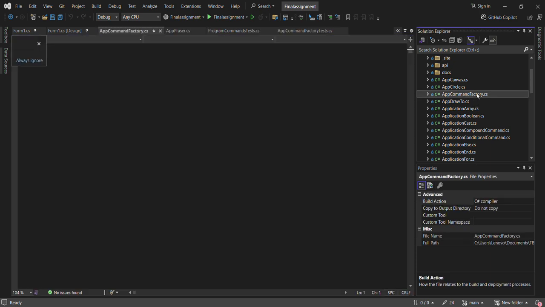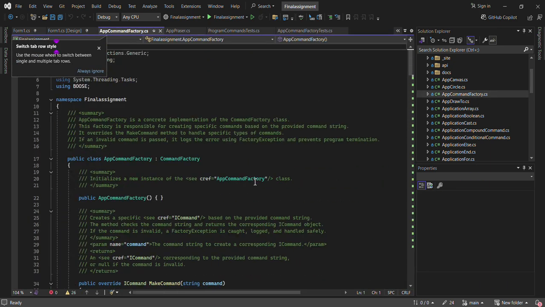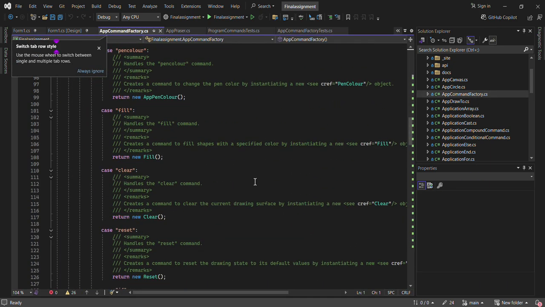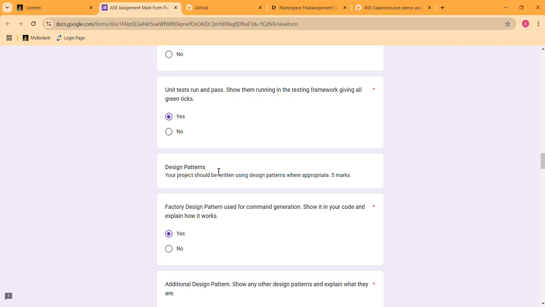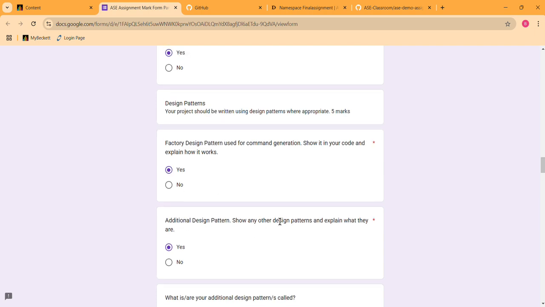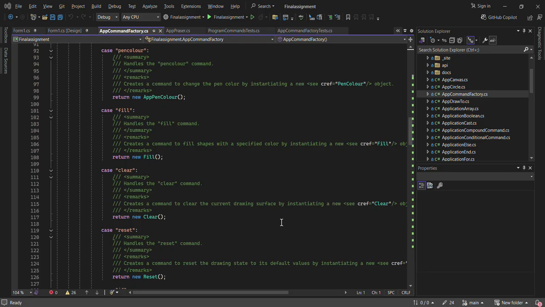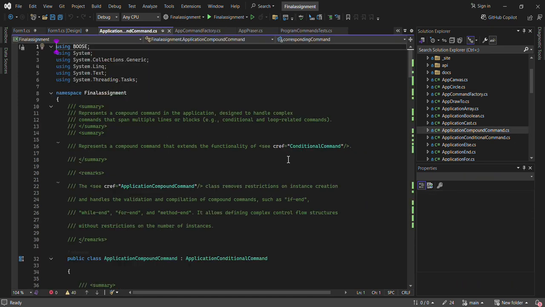Here in my app command factory, you can see all the commands. I've used all the commands, from which the factory chooses which class to use when the commands are passed. Yes, additional design pattern, show it in your code, explain what it is. Yes, I have used an additional design pattern. Let me show you. I've used the application compound command.